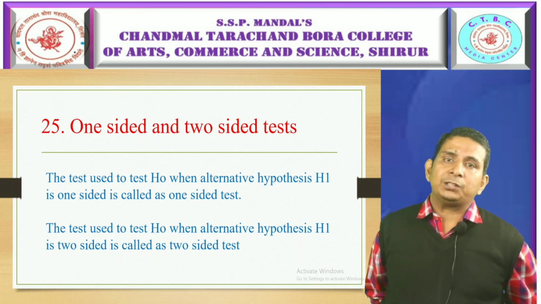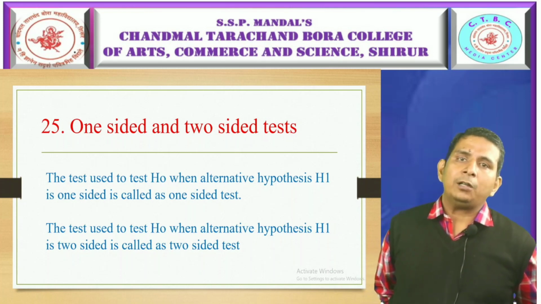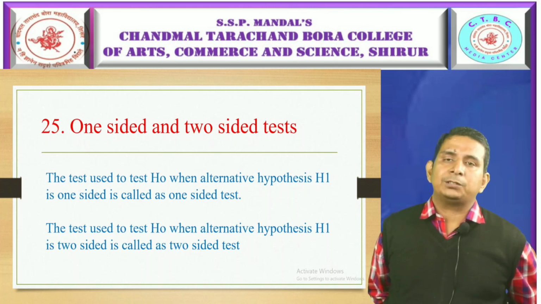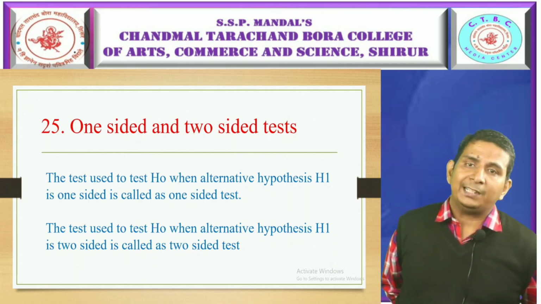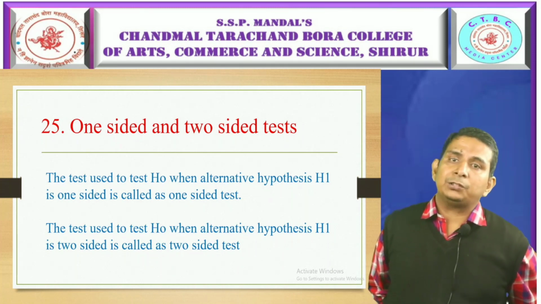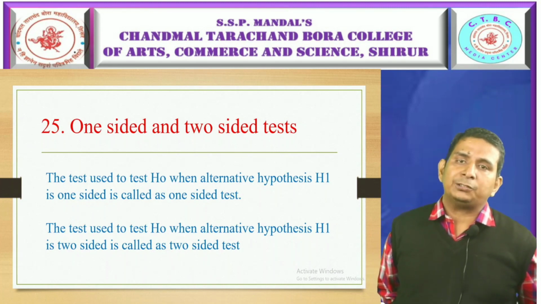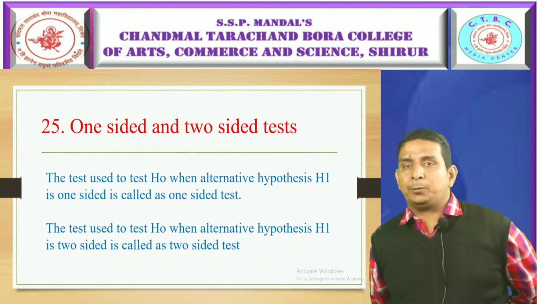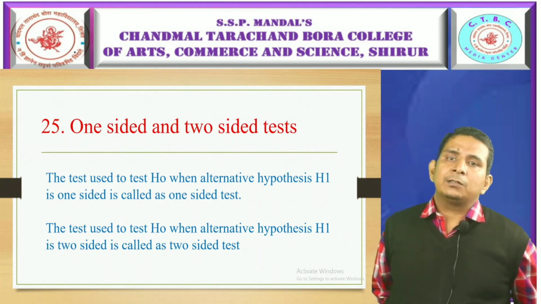So the test which we use to take a decision about a one-sided hypothesis is called a one-sided test. And the test which is used for null hypothesis H naught when the alternative hypothesis H1 is a two-sided hypothesis is called a two-sided test.